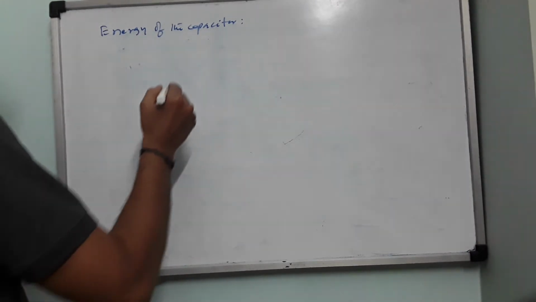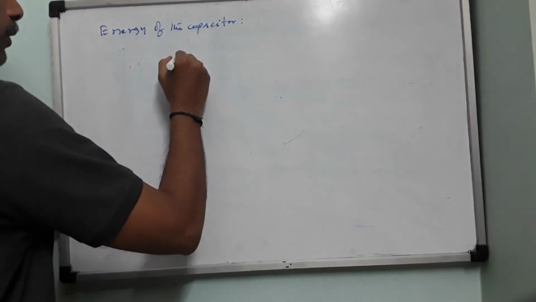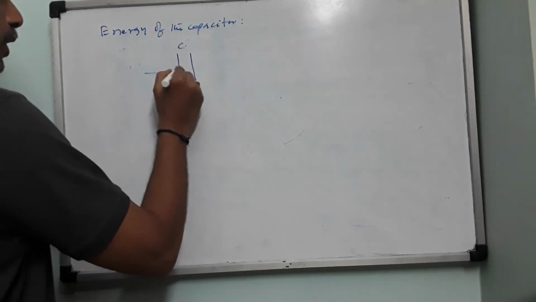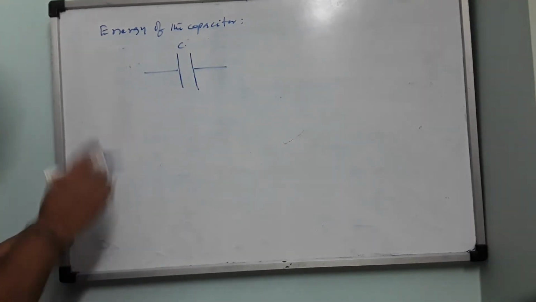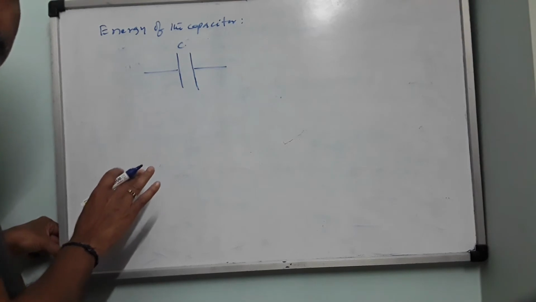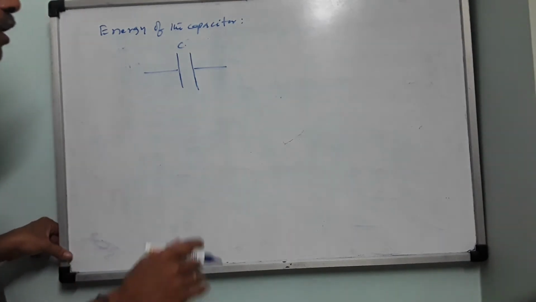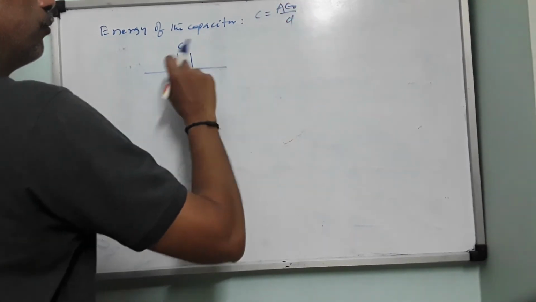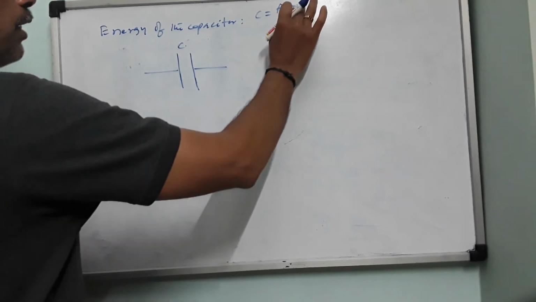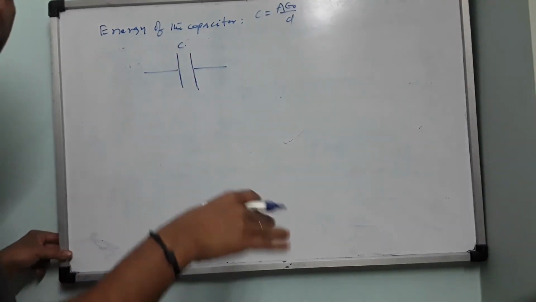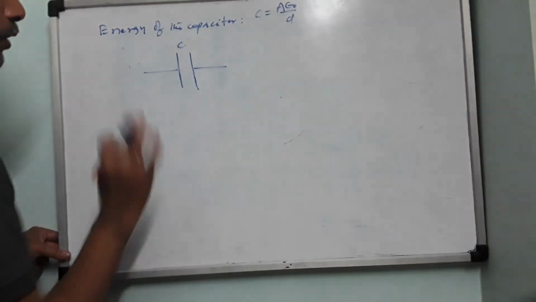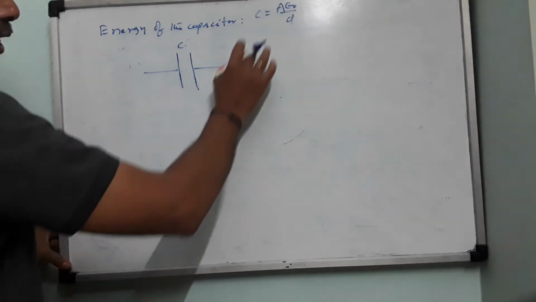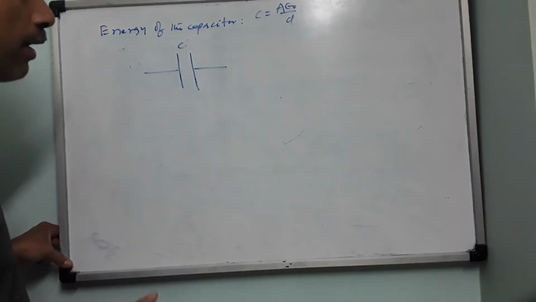Okay. So you have now a parallel plate capacitor, which is electrically neutral. There is no charge on this, so there is no potential difference. But still it has got capacitance. For capacitance you don't require charge and potential, because the capacitance expression is C equals A epsilon naught by D. You need only plate area, separation between the plates and the medium between the plates, maybe vacuum, air or glass. Accordingly it will change. So it has no potential and no charge now, but it has a capacitance given by A epsilon naught by D.